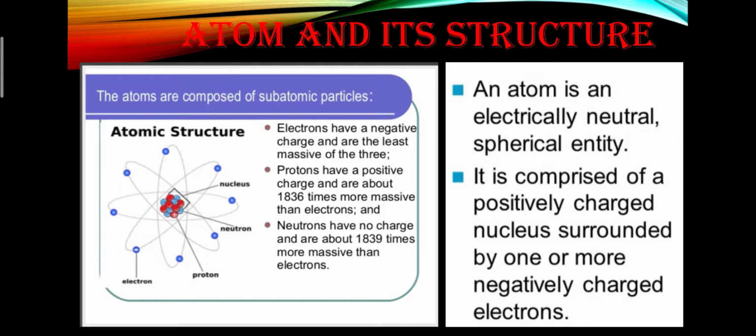As we know, hydrogen is the lightest element, and the mass of the electron is 1 upon 1836 times less than the mass of hydrogen. So that's why it is considered as massless, and the mass of the proton is equal to the mass of the hydrogen element. So that's why it is considered as having more mass than the electron.